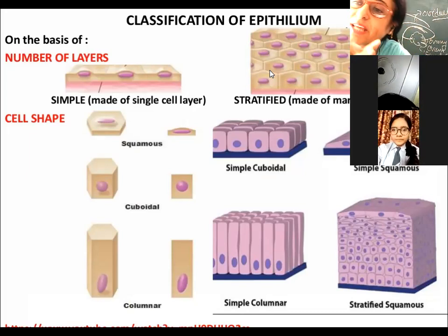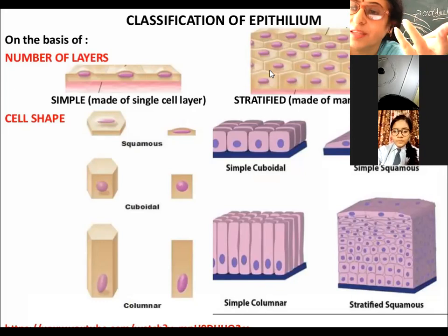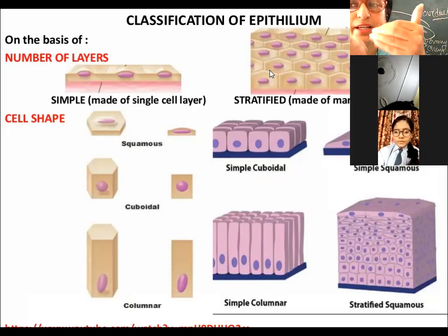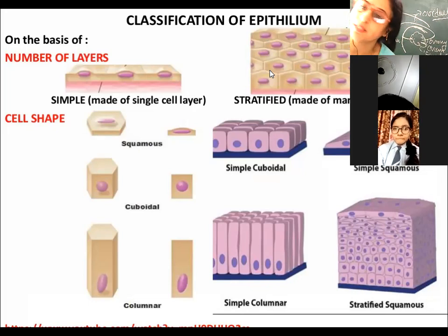So in the sweat gland, what is it going to secrete? Sweat, the oil. So the main function of the columnar epithelia is to secrete, and also it helps in absorption, to absorb the material.